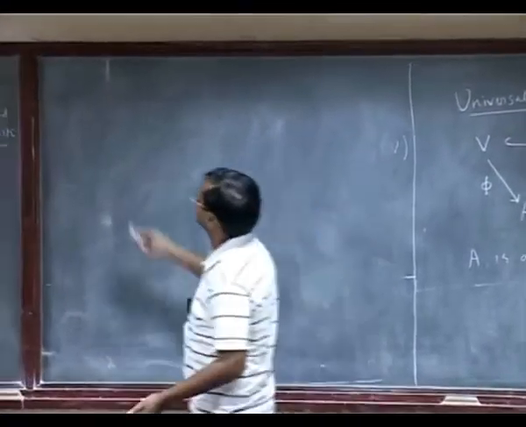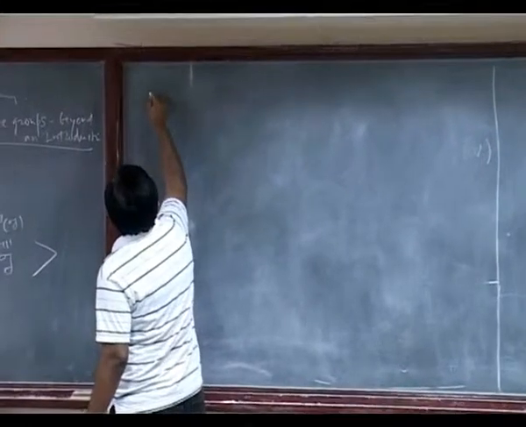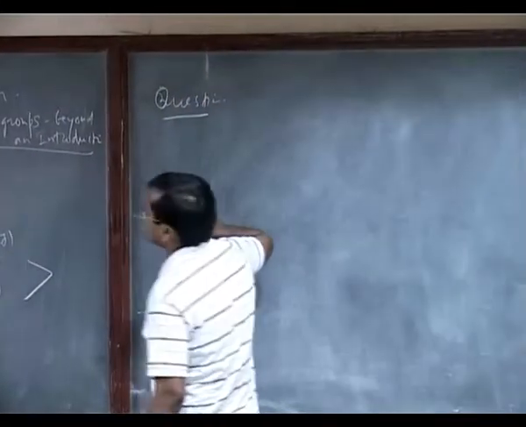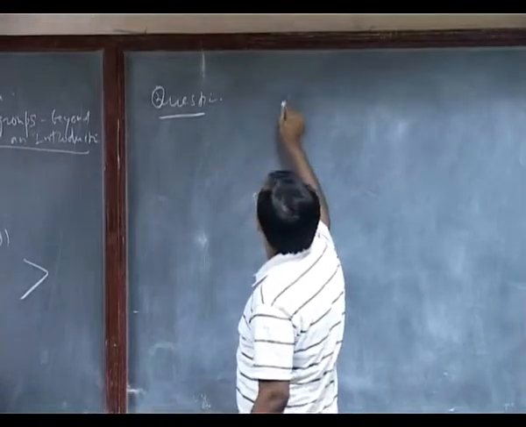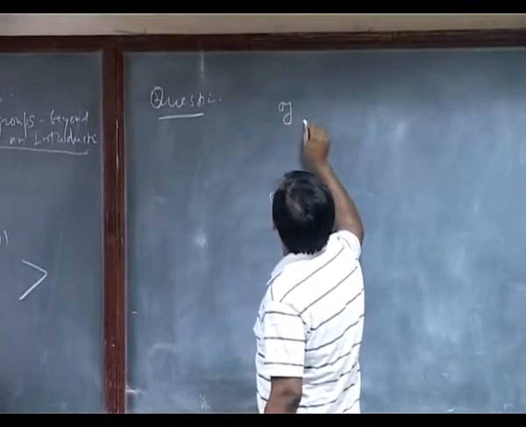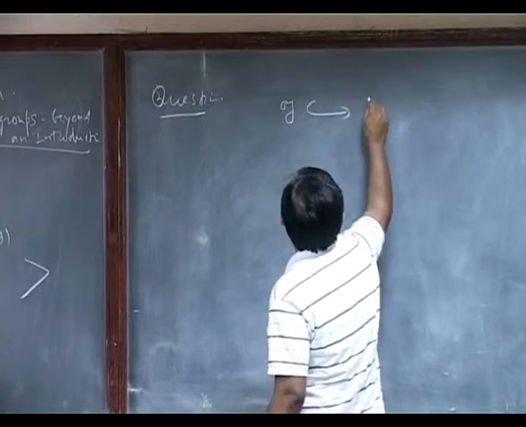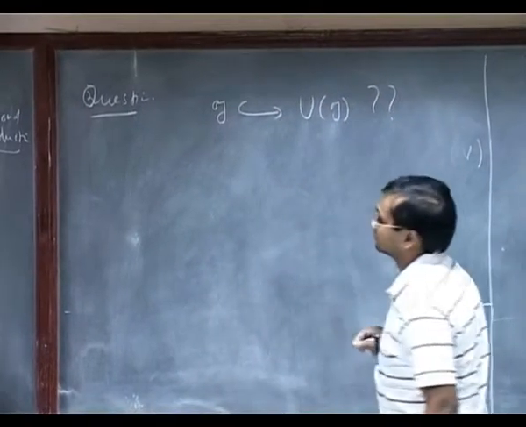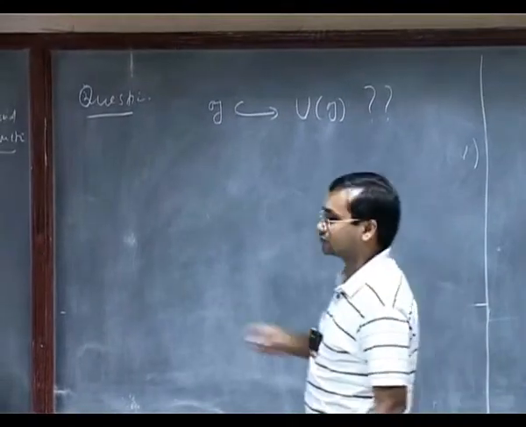Several questions, so we'll solve it one by one. Question number 1: do I have inclusion of G in UG? That's question number 1. It's not clear.